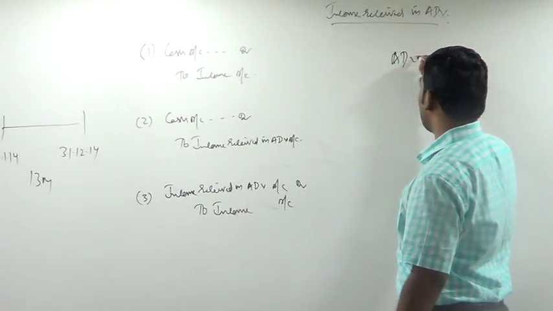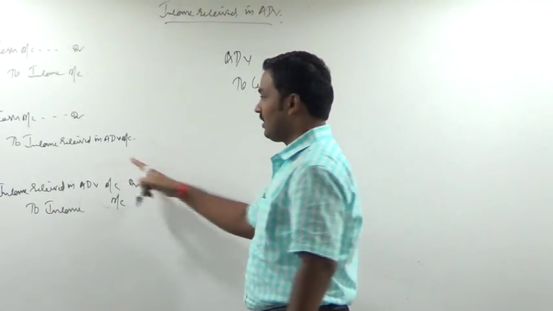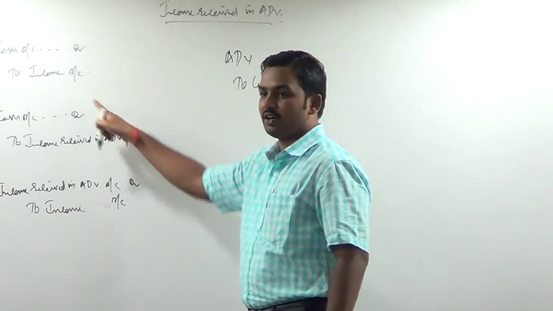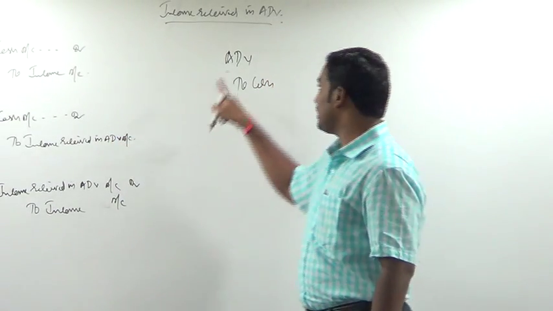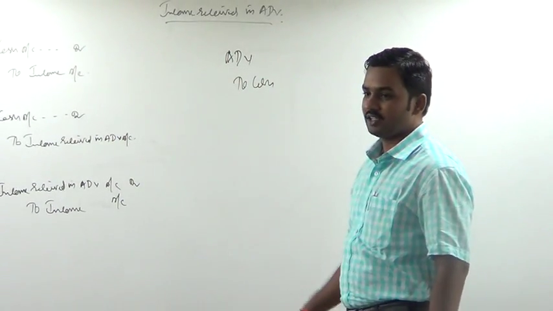Suppose we give the advance back, what is the entry we will pass? Advance account debit to cash. When we took the advance, what is the entry we wrote? Cash account or advance account. When we are returning the advance, advance account or cash.